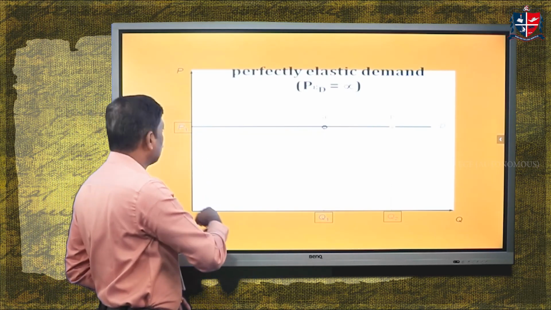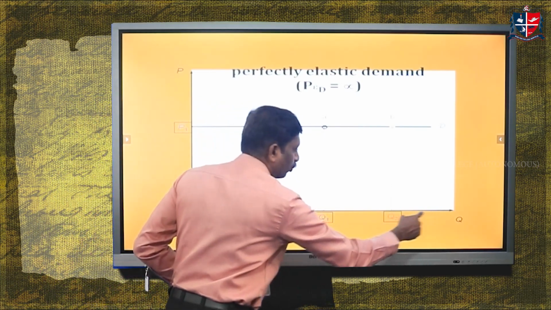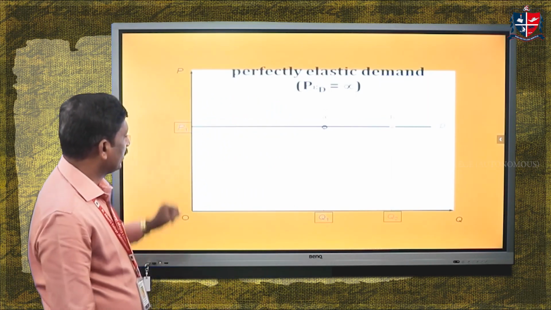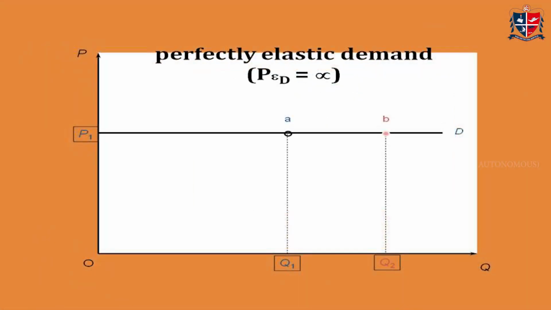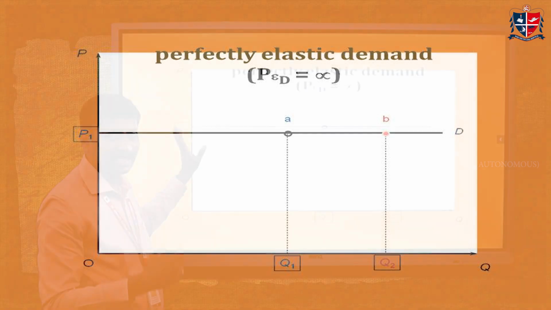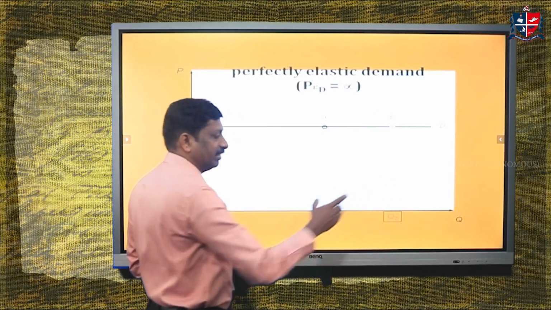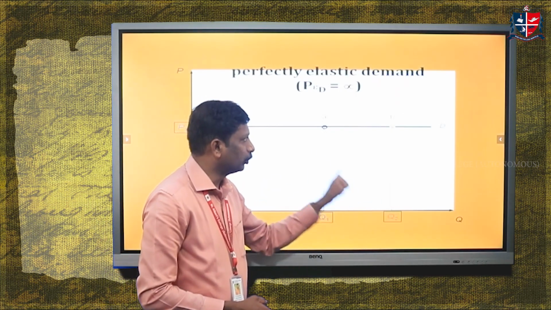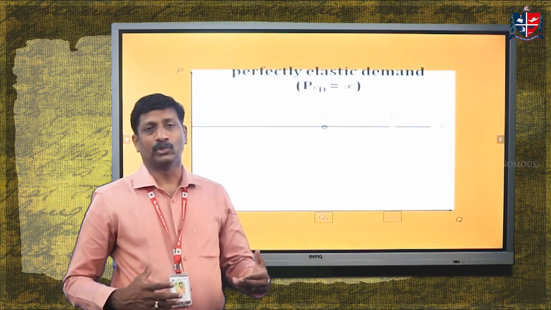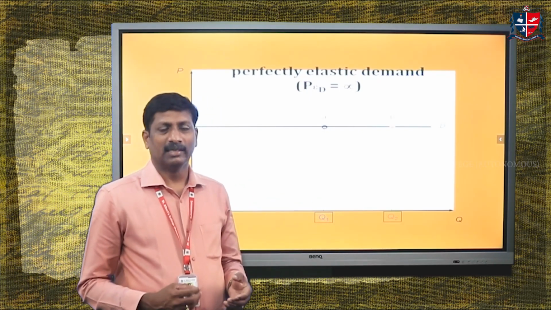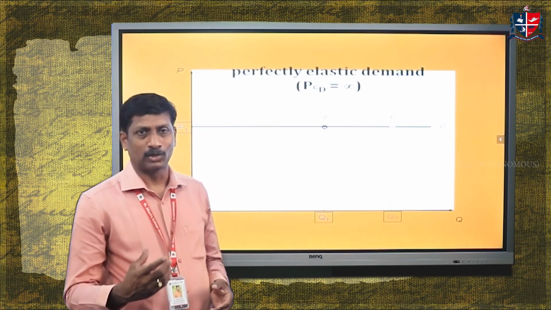On the x-axis we mark quantity demanded. On the y-axis there is price, and this horizontal line represents perfectly elastic demand. It means at price OP1, quantity OQ1, without any change in price or with a slight change in the price, quantity demanded changes infinitely from OQ1 to OQ2. It looks like a horizontal line. So the perfectly elastic demand diagram is a horizontal line. In this case, price elastic demand is equal to infinity.